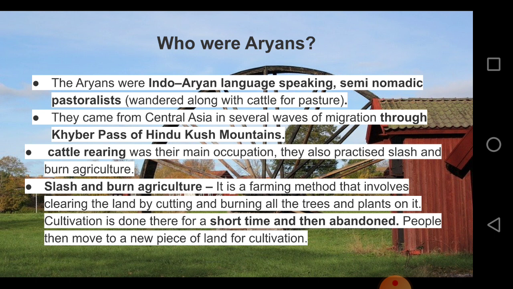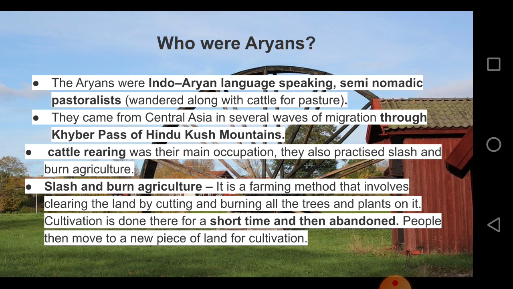So they were people who did not stay in one place. Like we all stay in Chennai, right? In one place. They are not like that. They keep moving to different places. One day they will be here, another day they will be somewhere else. So they are semi-nomadic people, and they speak the Indo-Aryan language. Their main occupation is cattle rearing, but as a side thing, they practice slash and burn agriculture for their food.